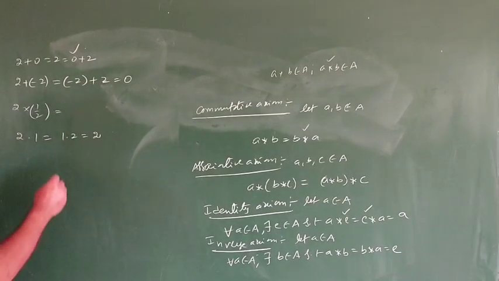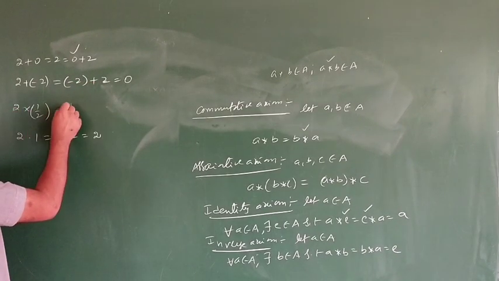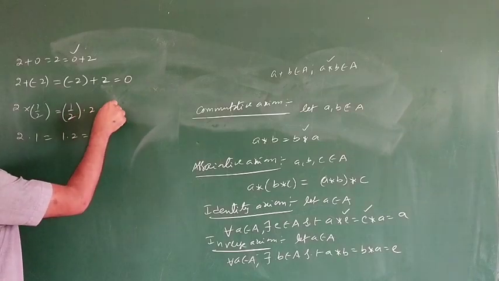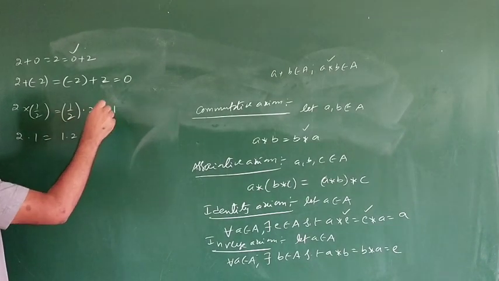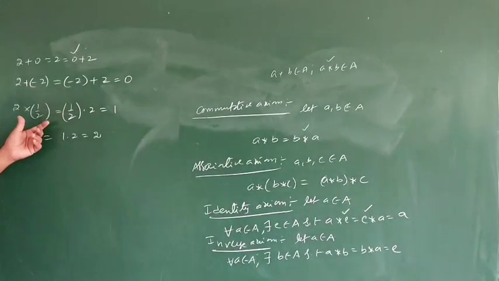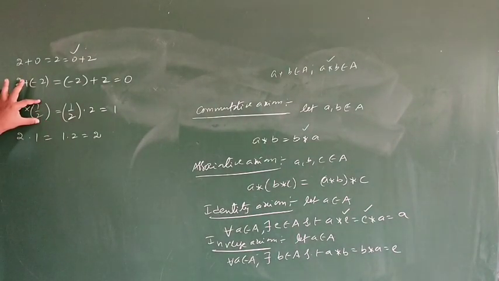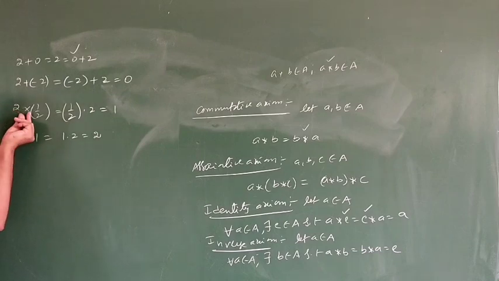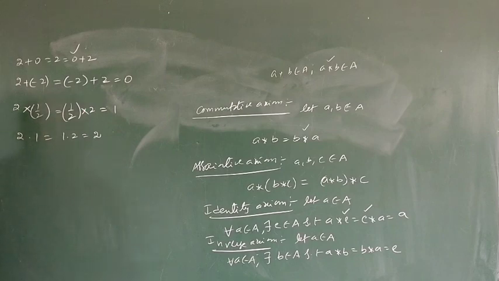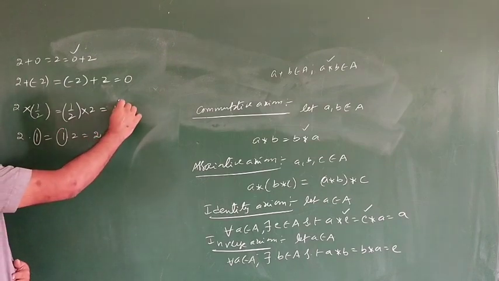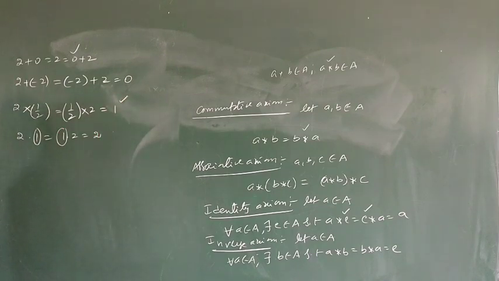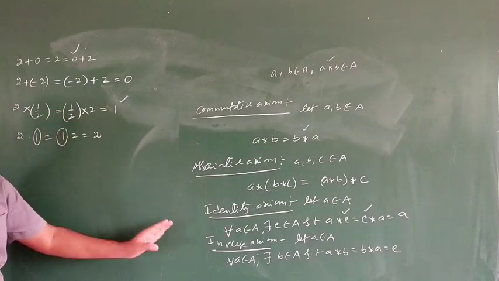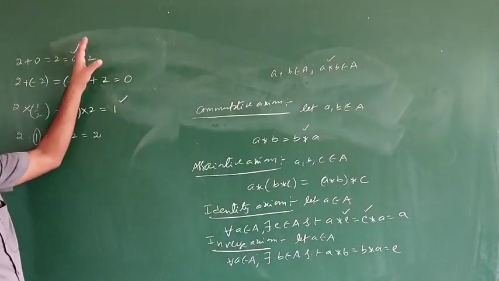In the same way, 2 into 1 by 2, 1 by 2 into 2 is equal to 1. Therefore, what can we say here? 1 by 2 is said to be what? The inverse of 2 with respect to multiplication. Why? Because here 1 is the identity element with respect to multiplication. We got the identity element with respect to multiplication. So the same thing we apply in the inverse axiom. This has already been studied.